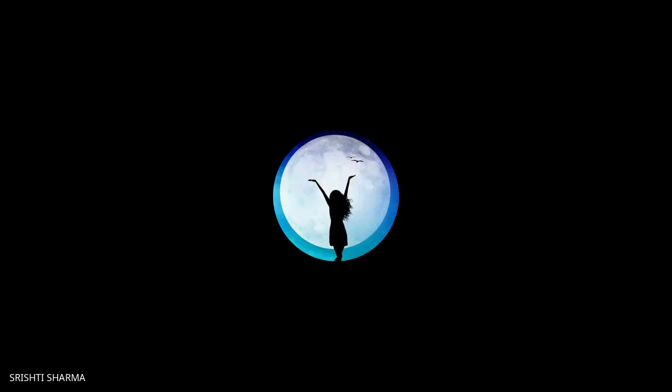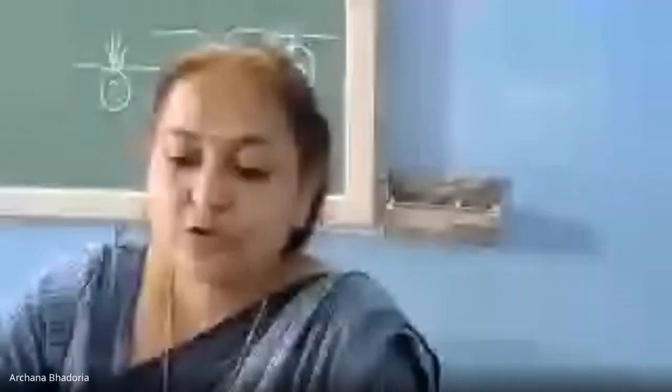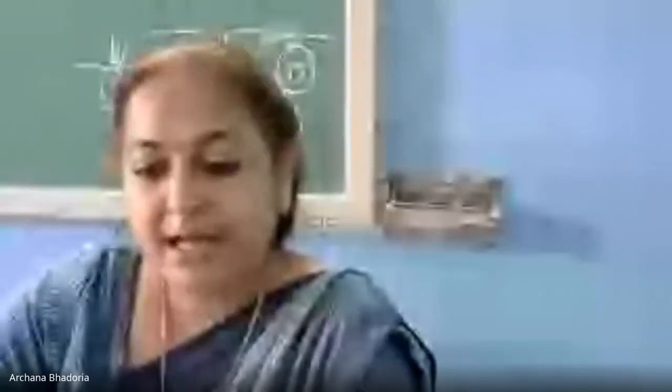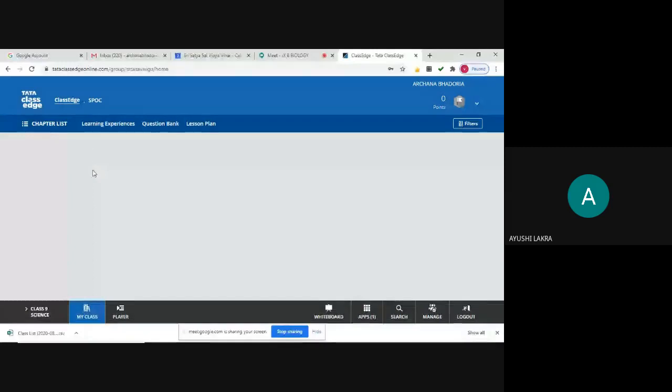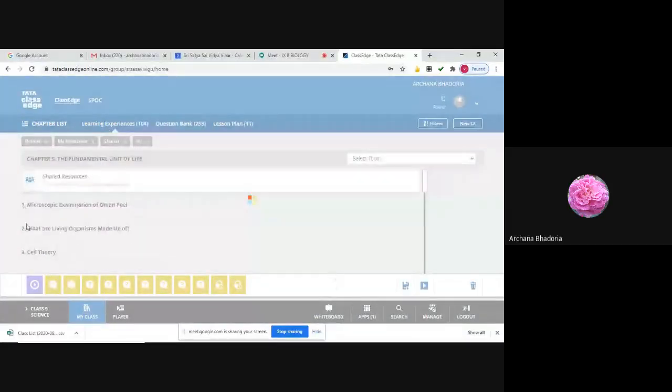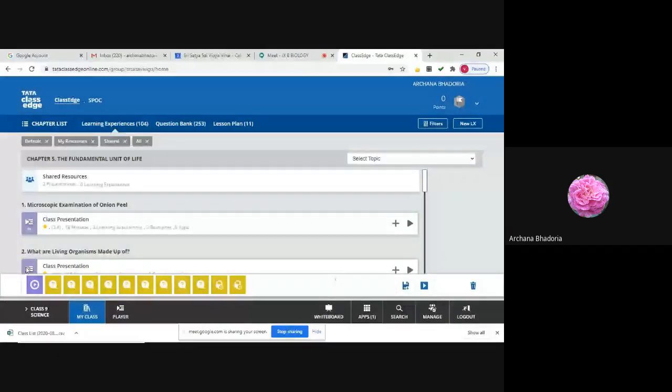Understood, everyone? Okay, so I'll be sending the diagram, you can draw it. So we have completed the membrane transport. Now I'll start with the structure of the nucleus. You all can put today's date and write down. I'm sharing my screen. Can you all see my screen? Okay. So write down nucleus.